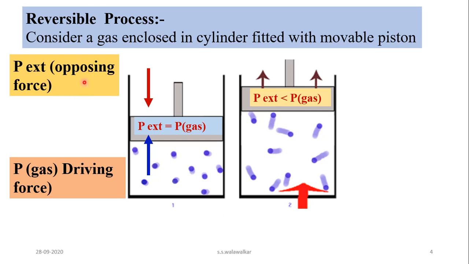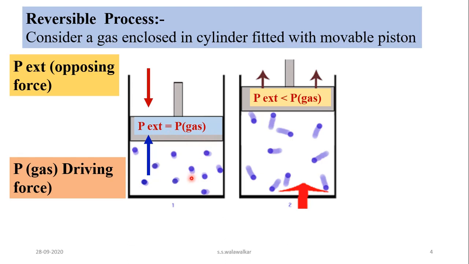In the initial stage, the external pressure is exactly equal to the pressure of the gas, and therefore the piston will not move. It remains as it is, as the pressure of the gas and the external pressure are balanced. No movement of the piston takes place.